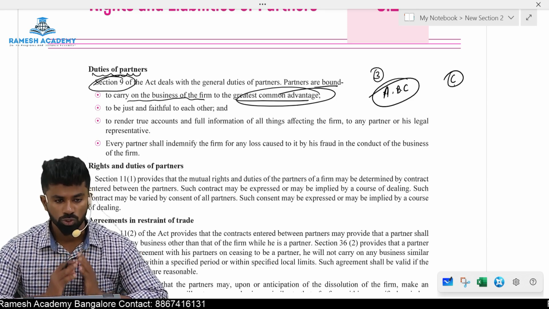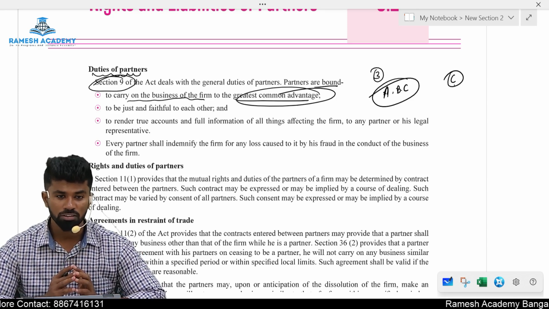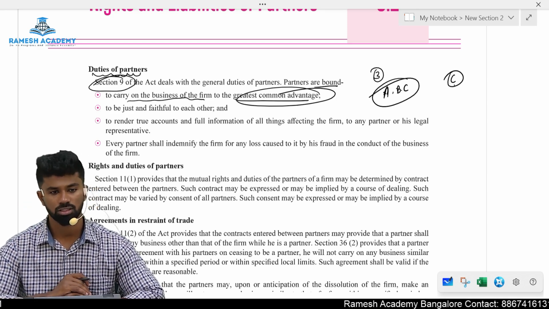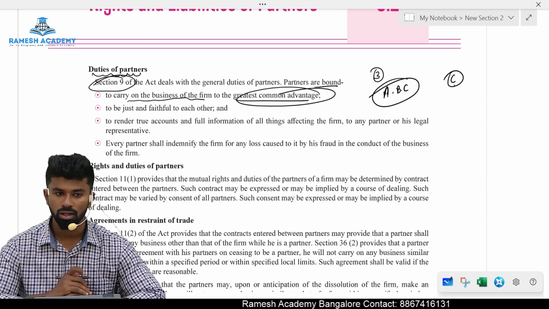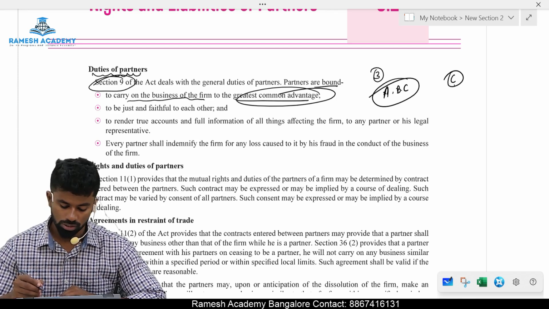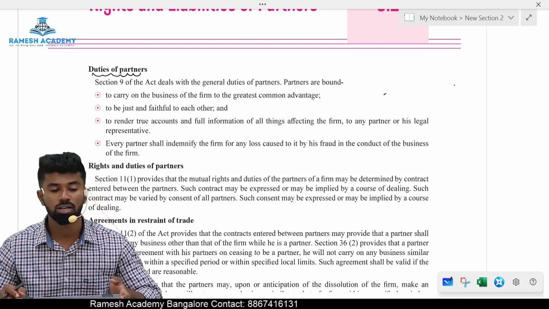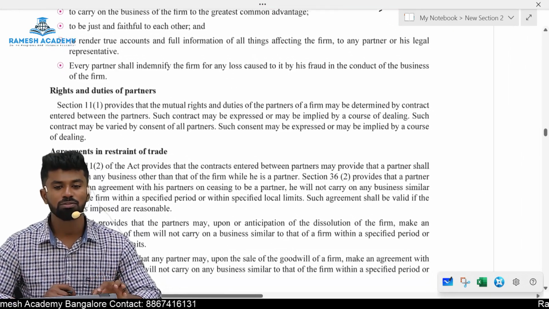So it is the duty of a partner to act for whose benefit? The entire partnership firm's benefit, for all the partners' benefit, not for his individual benefit. Okay, this is the first duty. It is the duty of a partner to carry on the business of the partnership firm for whose advantage? The partnership firm's advantage. He should be just and faithful to each other.